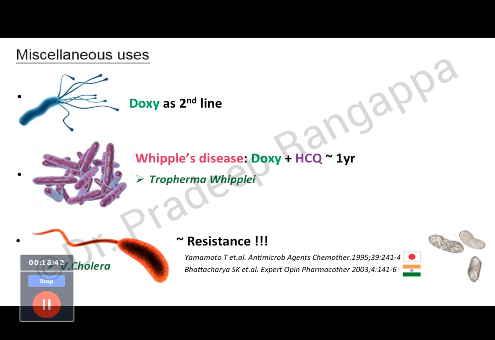So anyone identify this bug? This is cholera, Vibrio cholerae. So doxy is the drug of choice for Vibrio cholerae. Although these two studies, one from Japan and one from India, are showing increasing resistance of Vibrio cholerae to doxy, and it is effective even against Aeromonas. So these are Aeromonas organisms.